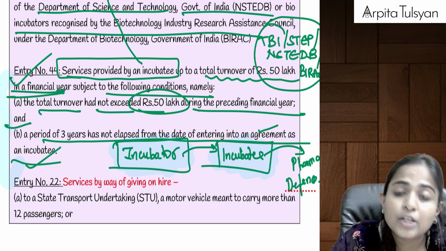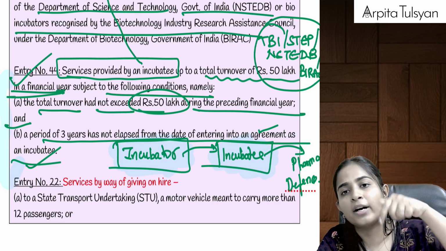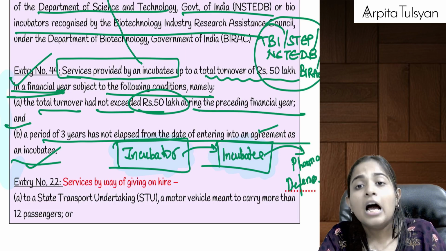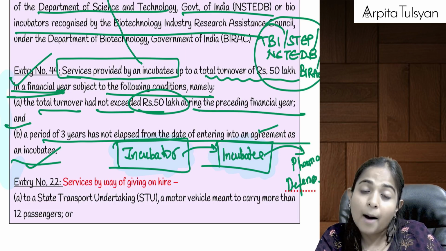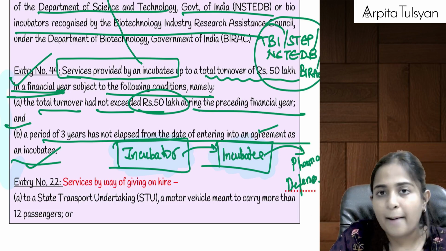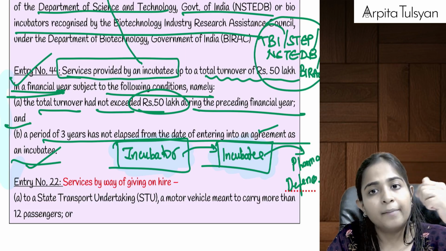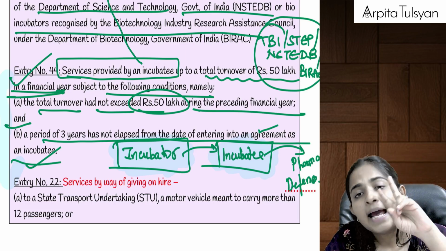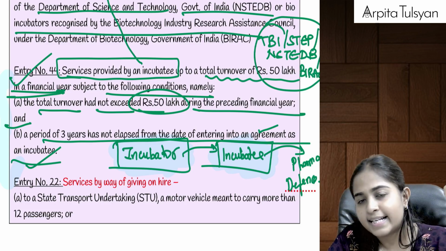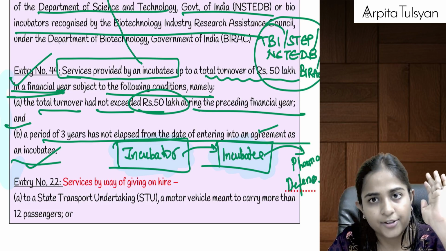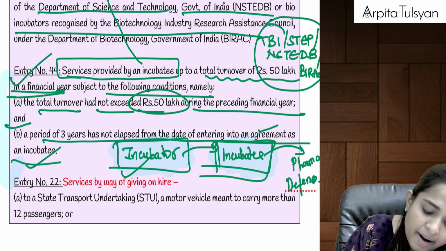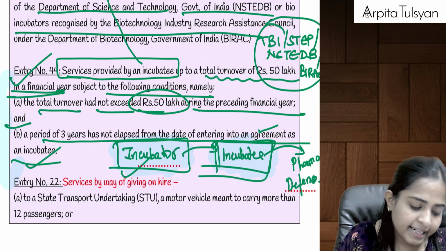Provided your turnover in the preceding financial year has not exceeded 50 lakh rupees. If all these conditions are fulfilled, then in the current year, up to a turnover of 50 lakhs, GST will be exempted. On the balance amount, GST will be applicable, provided two conditions are fulfilled. First, you are within the first 3 years only, and second, your preceding financial year turnover did not exceed rupees 50 lakhs. If it has exceeded rupees 50 lakhs, then in the current year, no exemption. Incubator, no condition, full exemption. Incubatee, exemption is available, but it is a conditional exemption.